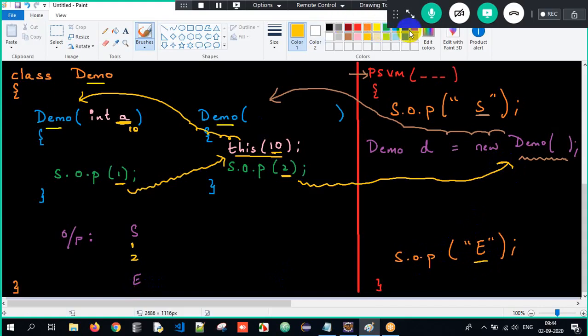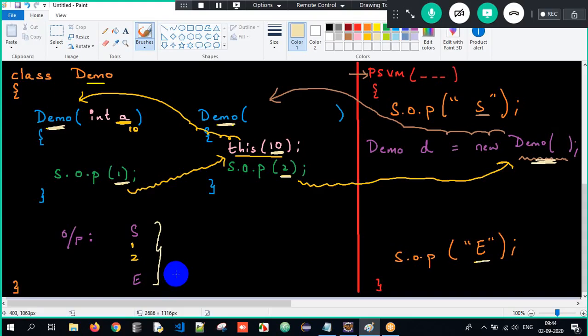Got the clarity? Sir, can you explain it once again, sir? So just observe, okay? From here, when I invoke this constructor, control will go here. And then when I tell this of 10, what is the first line of implementation? This of 10. From here, the control will go to this constructor. One constructor is calling another constructor, wherein 1 will get printed, control comes back to the caller, 2 will get printed, control comes back to the caller, and then end here. So the output will be start 1 and 2 end here.